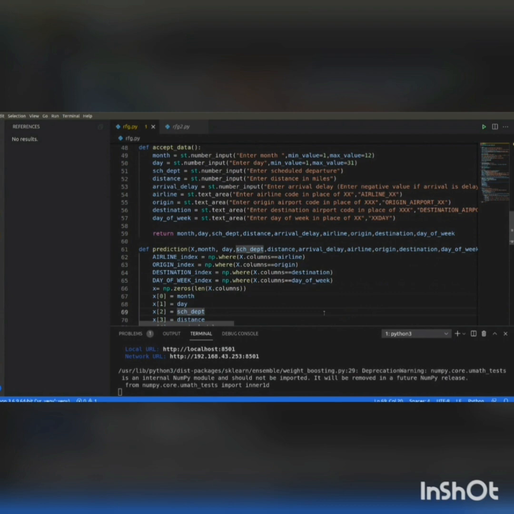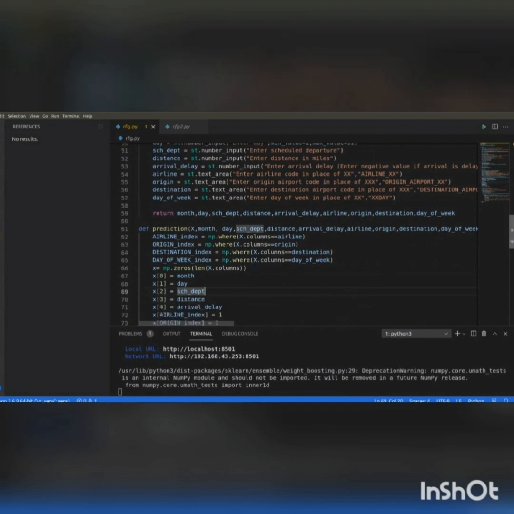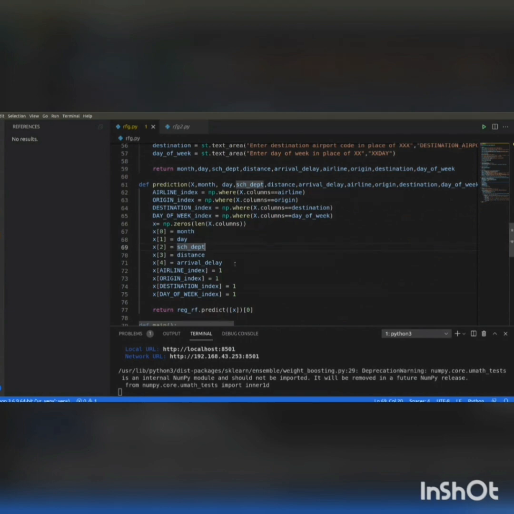Using these integers, the column index for the new data set small x, that is the user's input data set, is assigned the corresponding column's name and is set to 1, while the initial 5 columns of the small x dataset are made to store the values directly, like those corresponding to the X dataset here, like month, day, scheduled departure, distance, and arrival delay. Thus, this small x dataset imitates the capital X dataset wherein it will have only one row per function call.